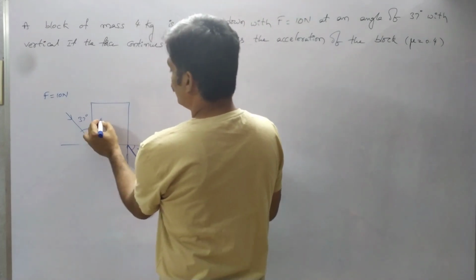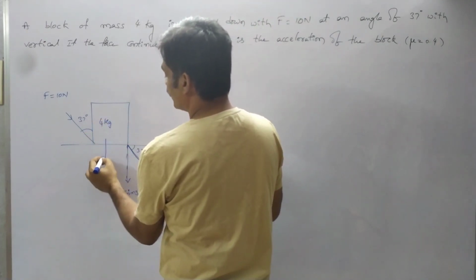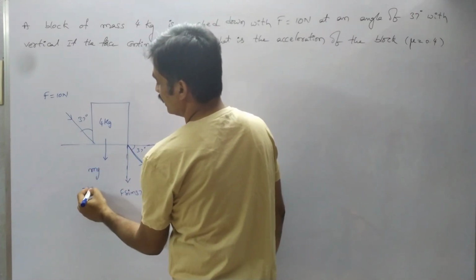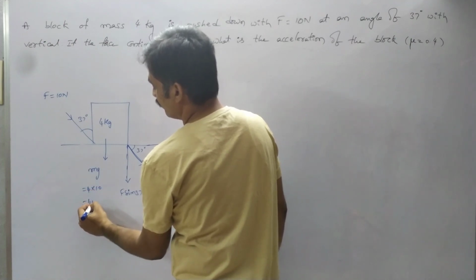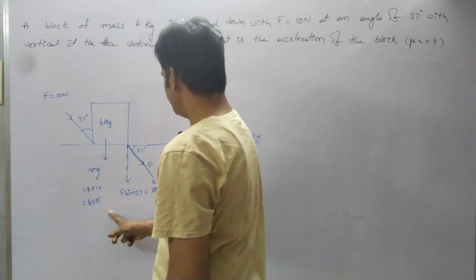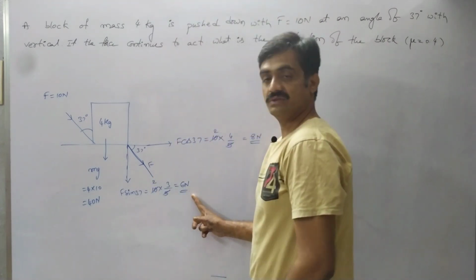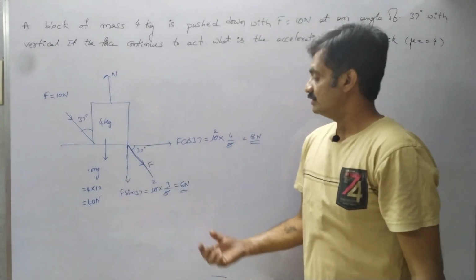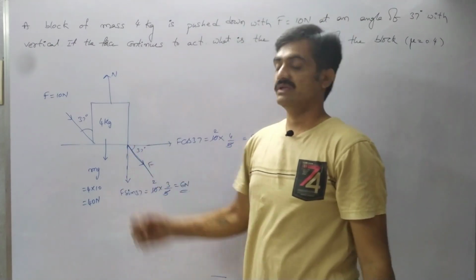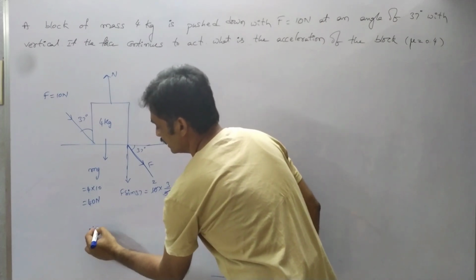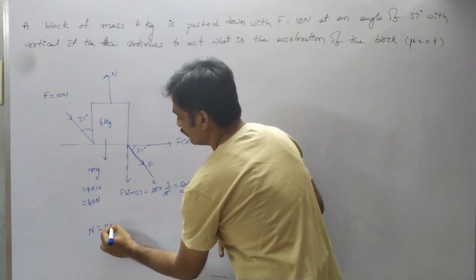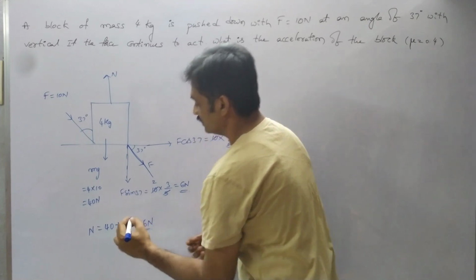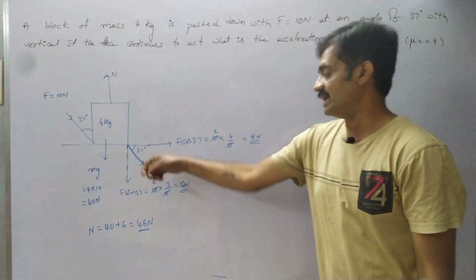Whereas observe that the block is having a mass of 4 kg and it acts in the downward direction. And here mg is equal to mass 4 and g is 10. So here we get 40 Newton. This force as well as this force, these two forces, are being balanced by the normal reaction. So based on that here we represent that N is equal to 40 plus 6. So the total normal reaction acting on the block is 46 Newton in order to balance this.